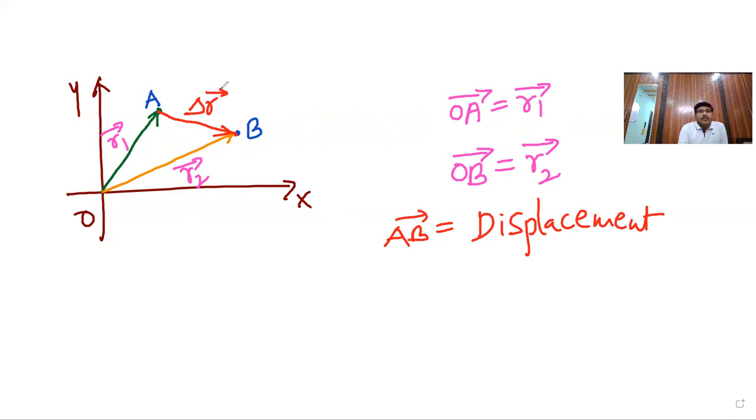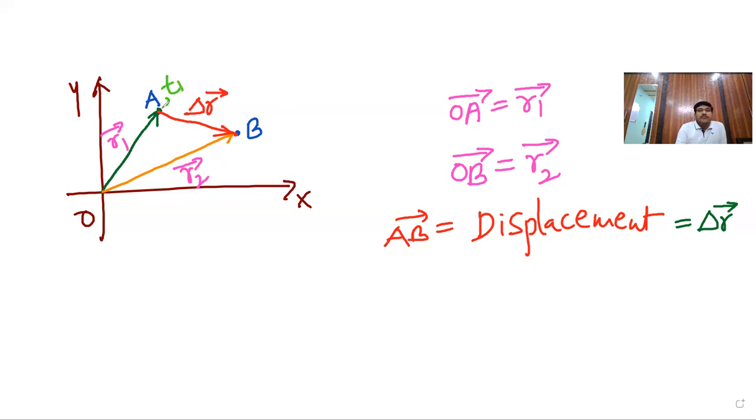Delta R bar. Clear? Delta R bar. Here I am indicating delta R bar. Observe. Suppose the time when the object was at the initial position A was T1.